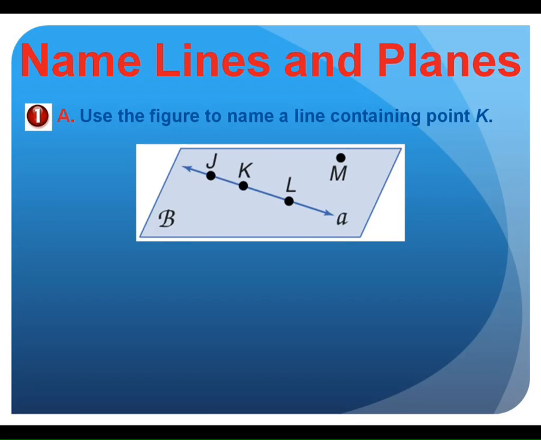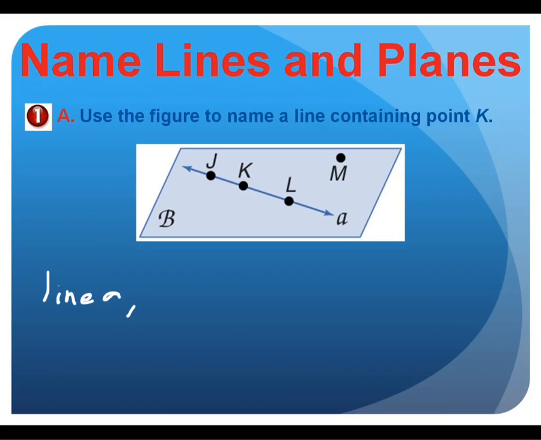So when we name them, here's a figure. Use this figure to name a line that contains point K. I want to name that line that has point K on it. What's one way I could do that? There's a lot of them. Yeah, Wyatt? Line A, because that's the little lowercase letter. I can use that.